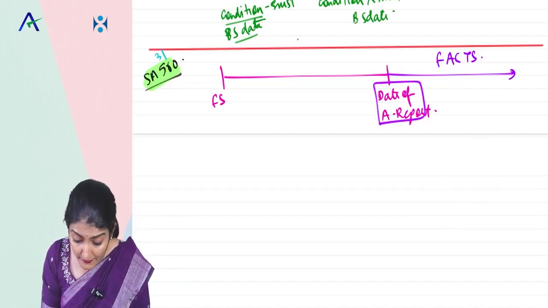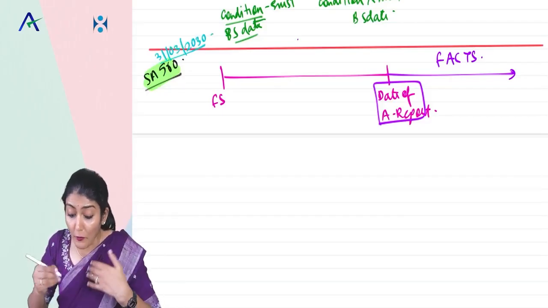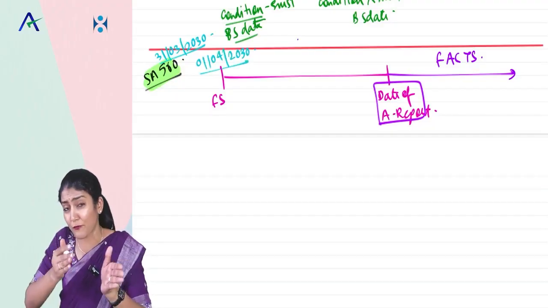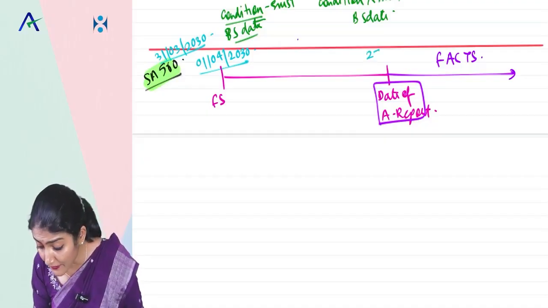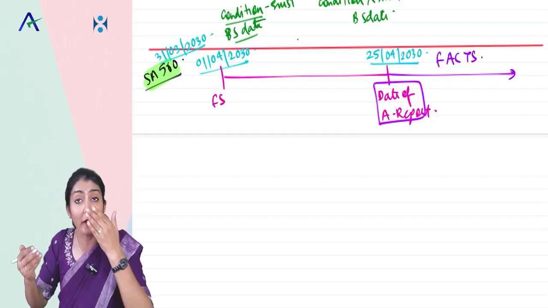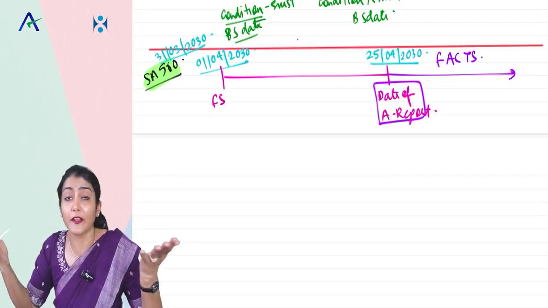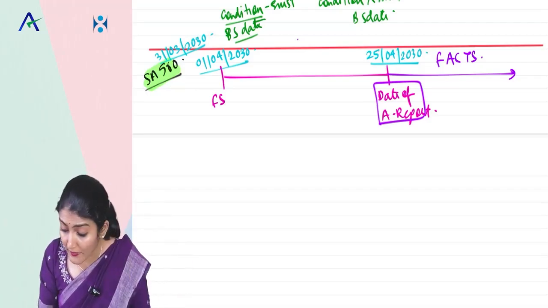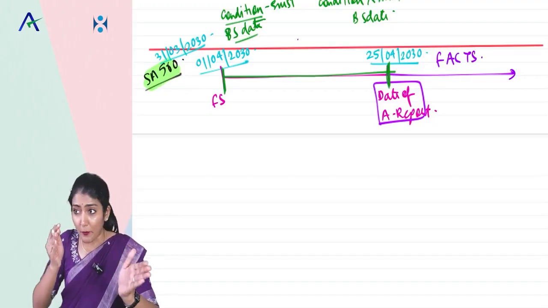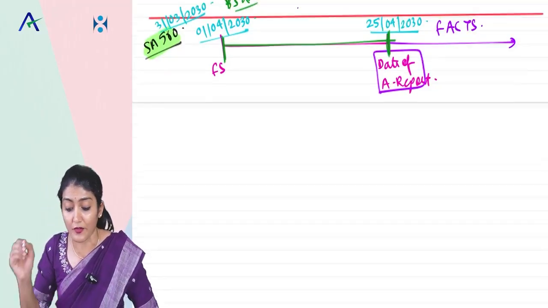Again, what is the date for which I am doing the audit? 31st March 2030, that year. So what are subsequent events? Between the date of the financial statements, so 1st April 2030, till the date of the auditor's report. Say the date of my audit report is 25th of April 2030, and then facts that become known to the auditor after the date of the auditor's report. That is part 1, events between the two dates, and then facts that become known after the date of the auditor's report.